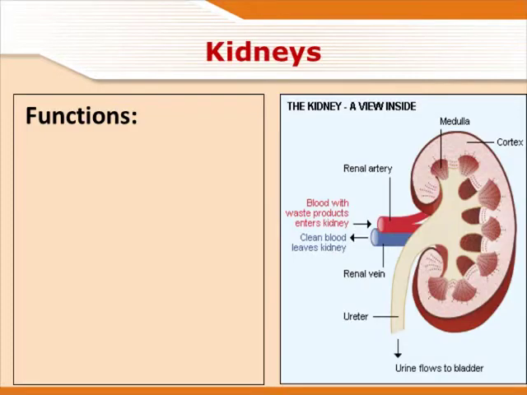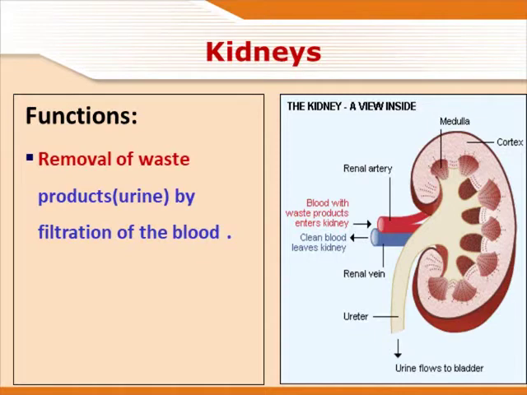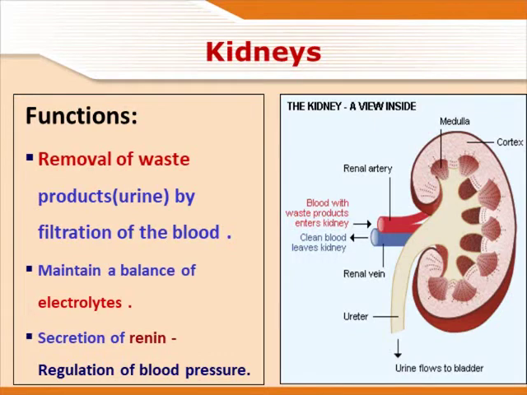Thus, in a nutshell, the kidney is responsible for various functions, such as removal of waste products in the form of urine by filtration of the blood, maintaining a balance of electrolytes, and secretion of a hormone known as renin, which helps in the regulation of blood pressure.